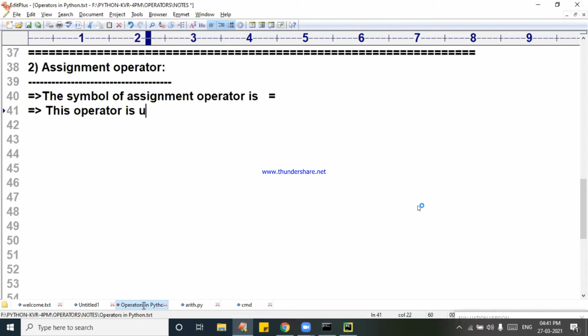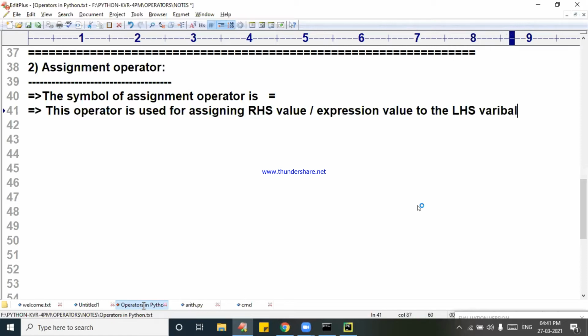This operator is used for assigning the RHS value, or the RHS expression value, to the LHS variable.